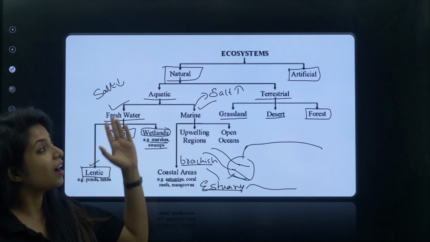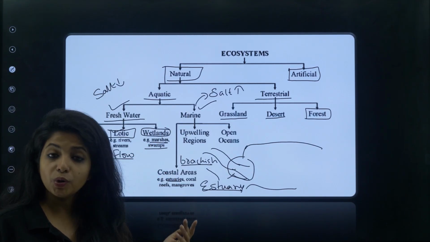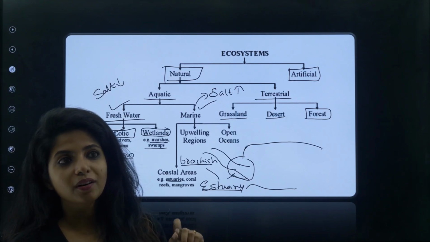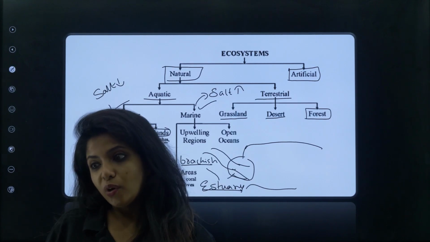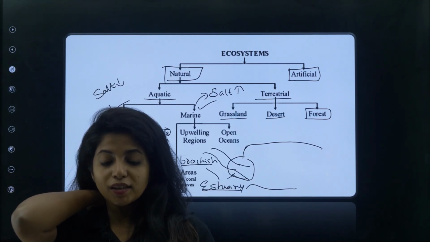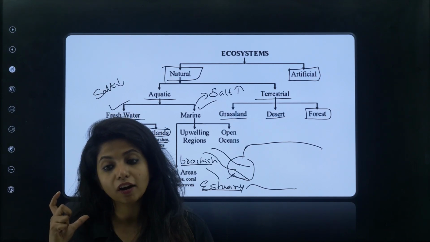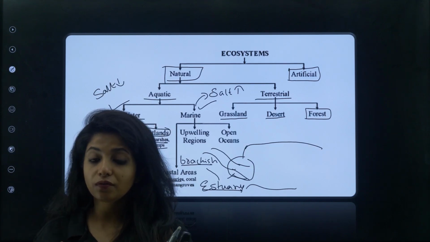Now talking about artificial, that is something interesting. So artificial ecosystem, for example, do you have an aquarium at your home? In your aquarium, you might see that you are putting water, then you have fishes, then you have small plants also, sometimes natural plants, sometimes artificial plants. But mostly when you talk about natural plants, I say that it's an artificial ecosystem which is formed over there. Okay, it's an artificial ecosystem which you are forming.